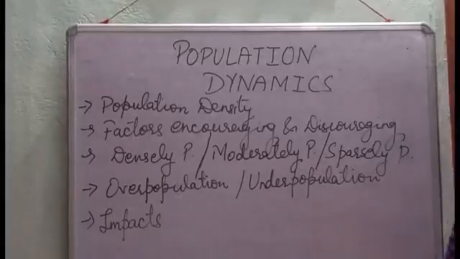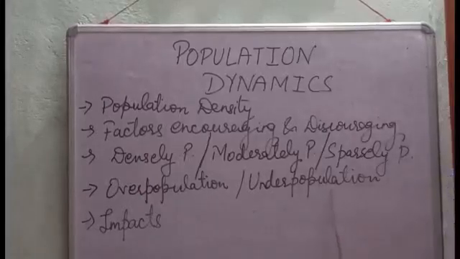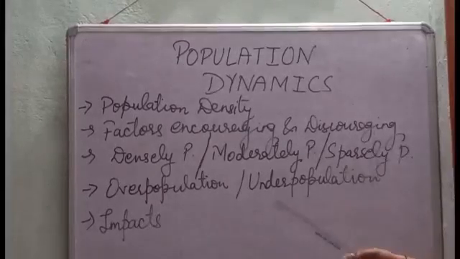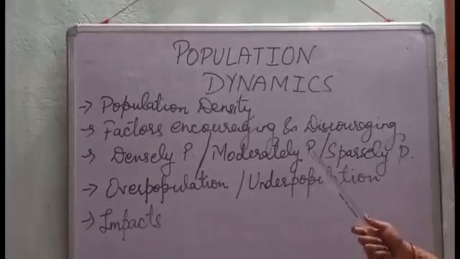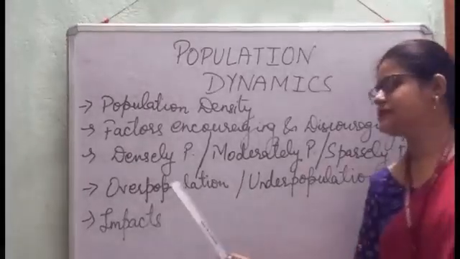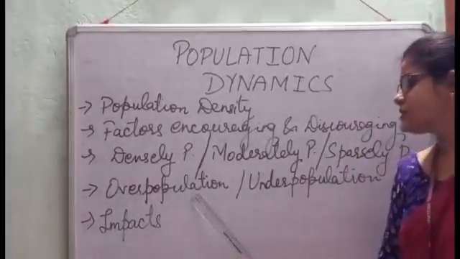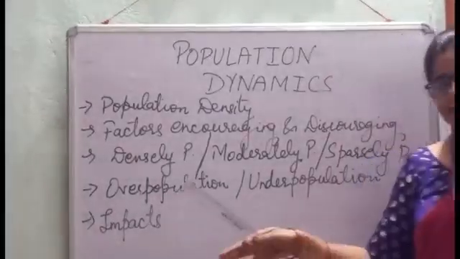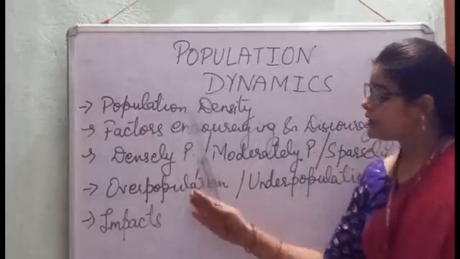Now we'll talk about overpopulation and underpopulation. What is overpopulation, children? Overpopulation is a state of imbalance where an excess of population overutilizes the potential resources in an area at a given time. Overpopulation will be the population where the resources are in limited quantity and the number of people is higher to take the resources.